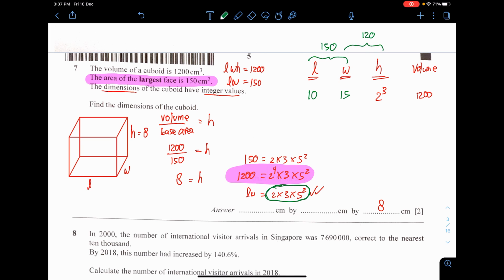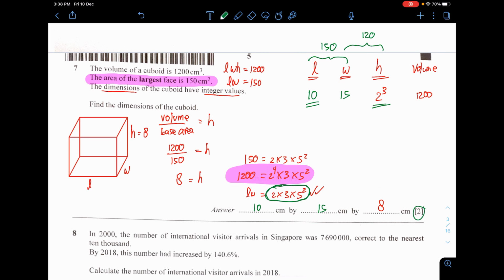And therefore the largest surface area is still about, wait, let me think for a bit. Yeah, actually correct. Width times height is 120, and also length times height is 10 multiplied by 8, 80. That is smaller than 150. So this combination works perfectly. Hence, I can say that the length is 10, the width is 15, and the height is 8.